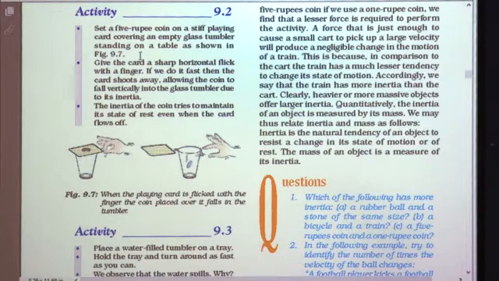Give the card a sharp horizontal flick with a finger. Here you can see in this figure, flicking the card is shown very clearly. So, you have to give a horizontal flick with your finger. If we do it fast, then the card shoots away, allowing the coin to fall vertically into the glass tumbler due to its inertia.